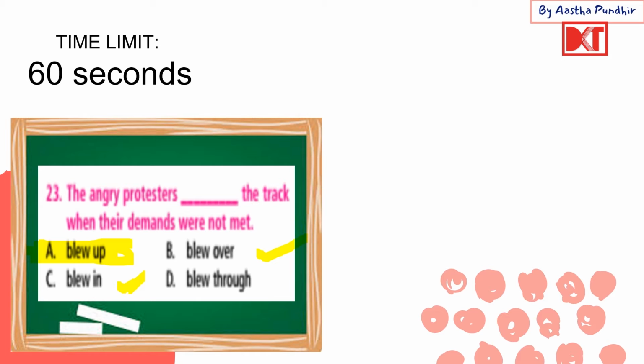That's when we can say someone blew in. And blow through is not really used, but sometimes you must have seen in movies, when we say that this thing blew through, it means something that has just left. Okay, so these were the phrasal verbs with the verb blow.